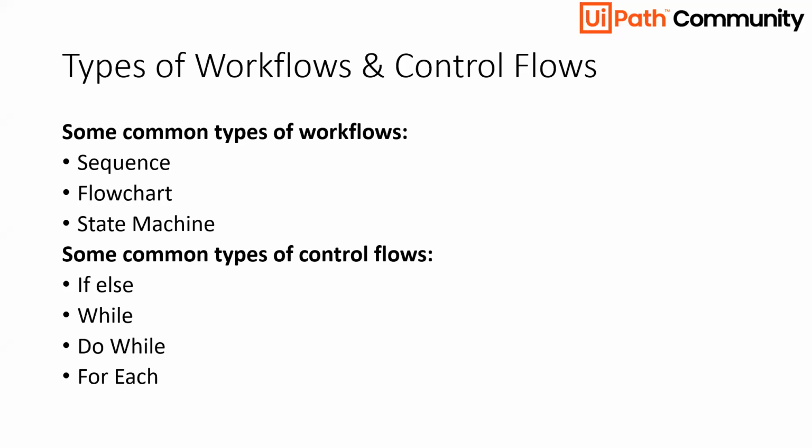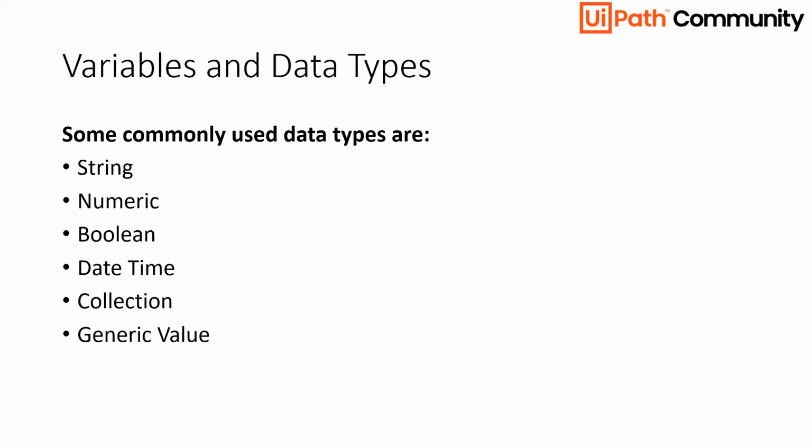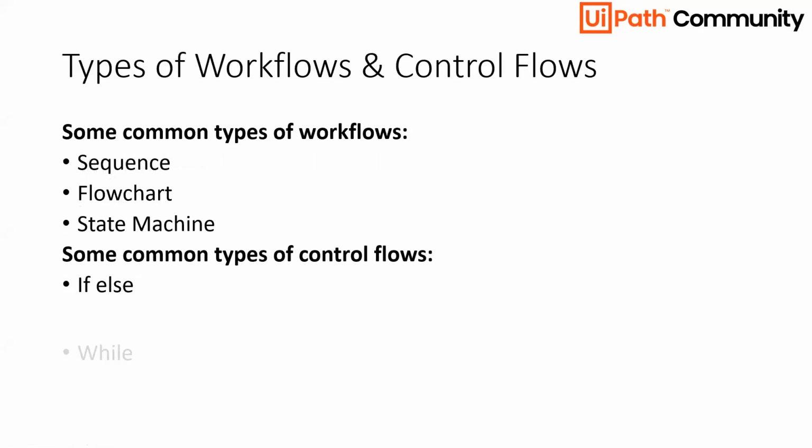I hope you were able to understand all the concepts, starting from what is robotic process automation, to variables and data types, and then moving on to different types of workflows and control flows.